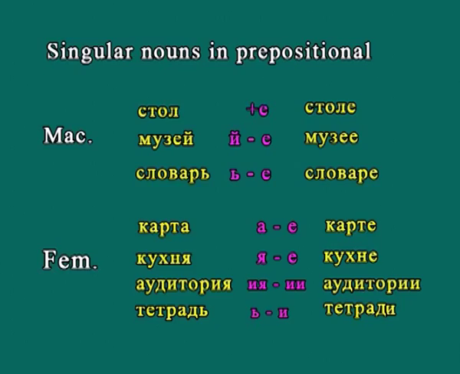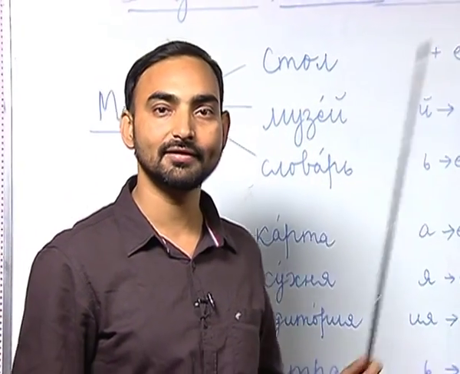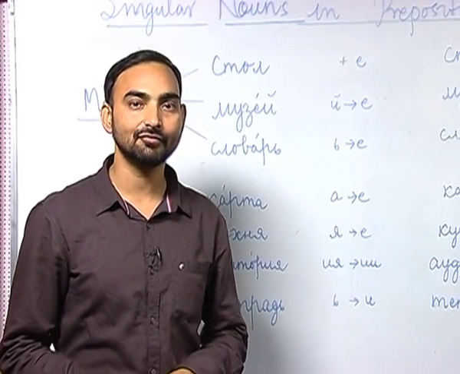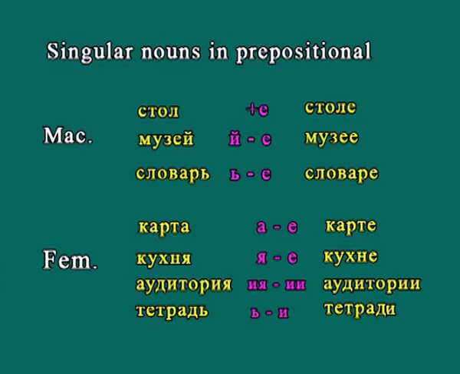I have written here the masculine noun стол. What happens when стол is used after the preposition в or на? We add е after стол. So, it becomes на столе or в столе. That we will do later on.